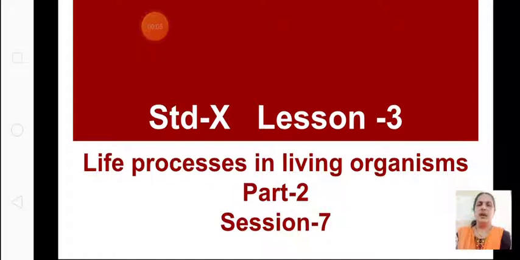We have come to the last part of the third lesson, life processes in living organisms, part 2. We have learnt about asexual reproduction in unicellular organisms and in multicellular organisms. Then we learnt about sexual reproduction in plants, then sexual reproduction in animals. About humans, we learned the human reproductive parts, and we learnt about menstruation.